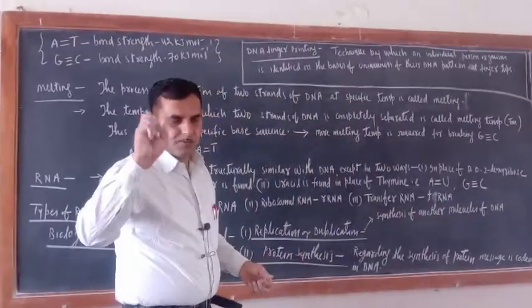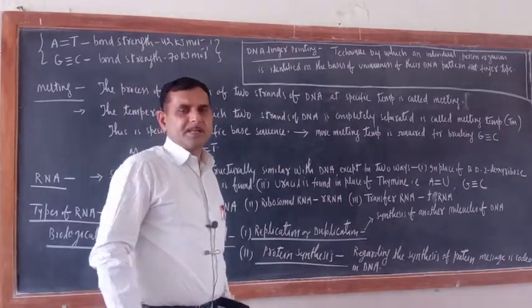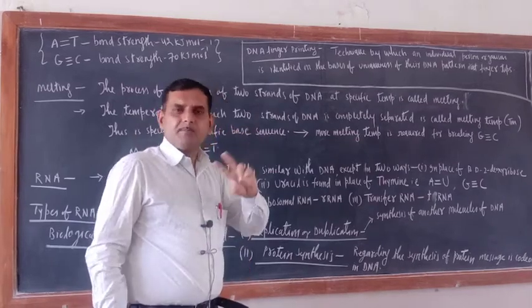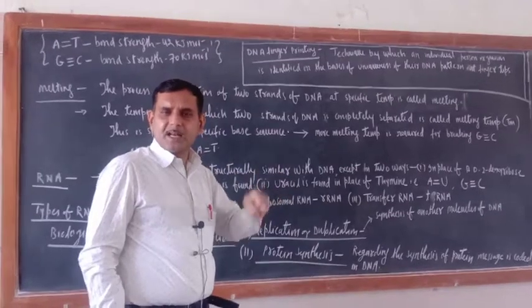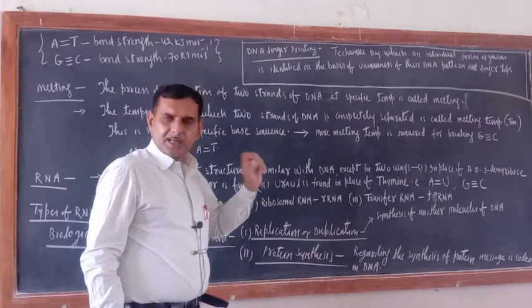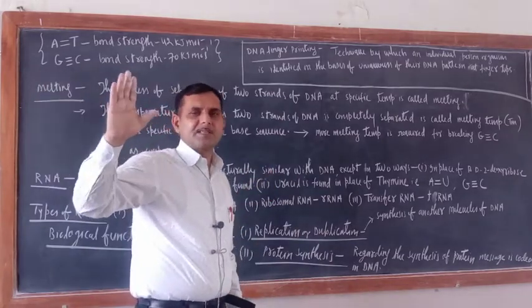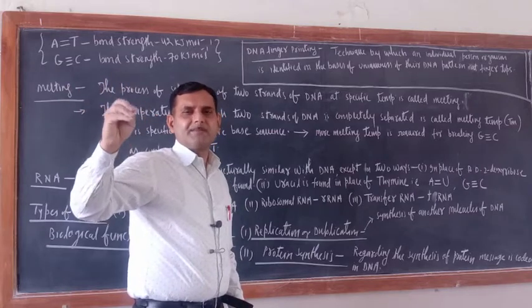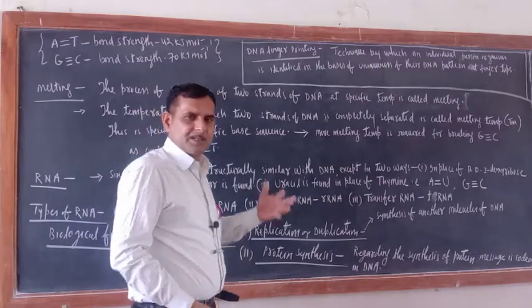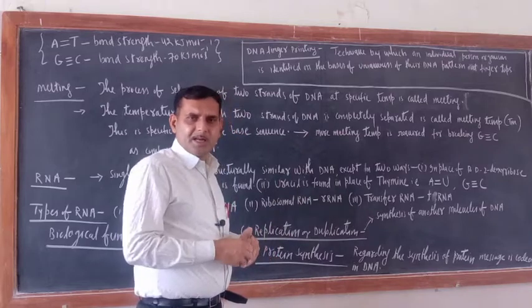Just see how, a simple thing. You might have heard about 2 types of cell division, mitosis and meiosis. Mitosis takes place in somatic cells and meiosis takes place in germ cells. Try to understand, during meiosis there are different phases. Prophase, metaphase, anaphase, telophase. These are the different phases you are very much aware of.